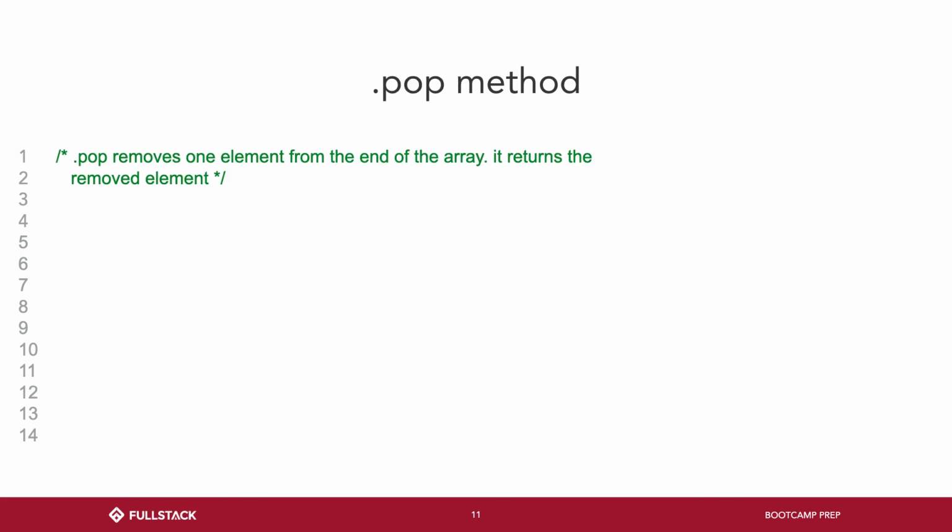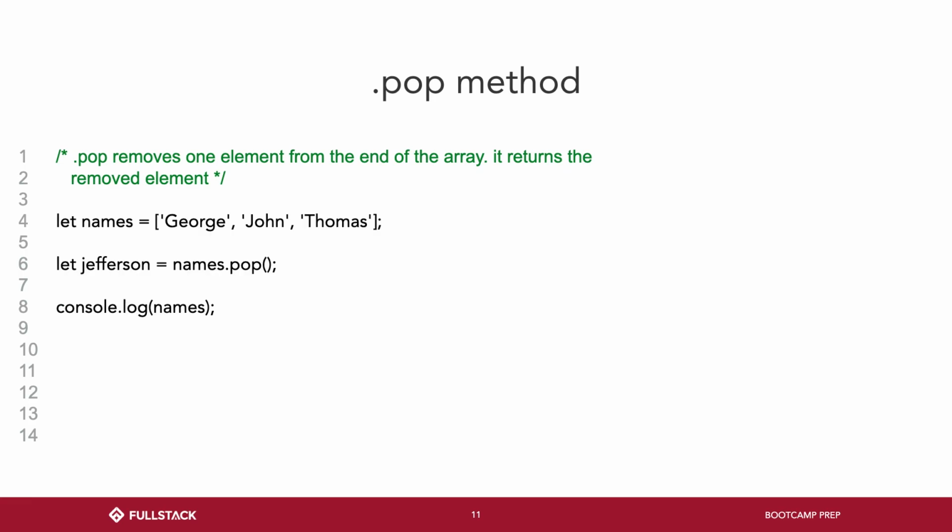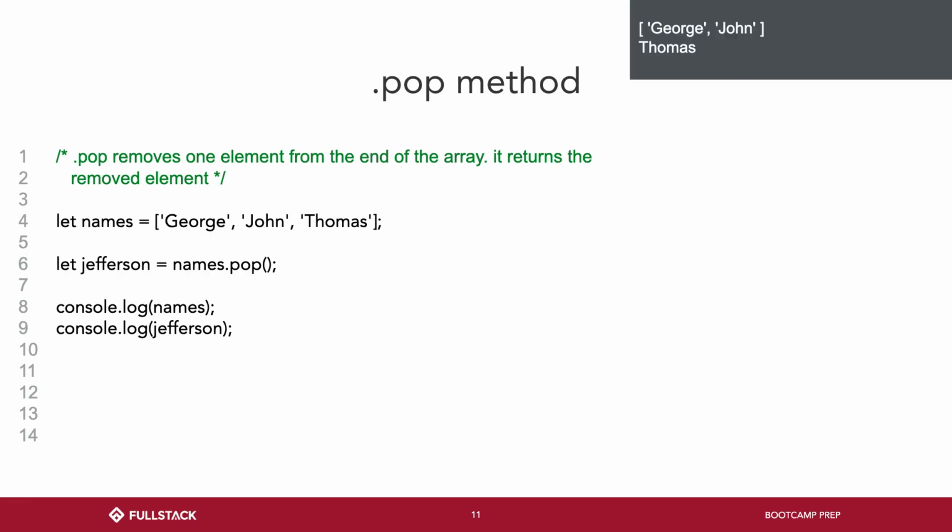Cool. So pop. Pop removes one element from the end of the array and it returns the removed element. So we have let Jefferson equal names.pop. Console.log names, we only see George, John. And then we console.log Jefferson, and we see that it's Thomas. Any confusion?